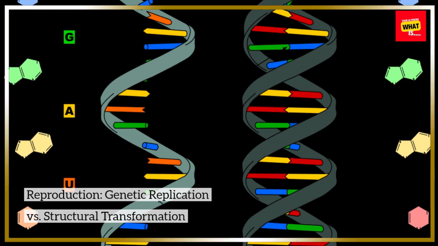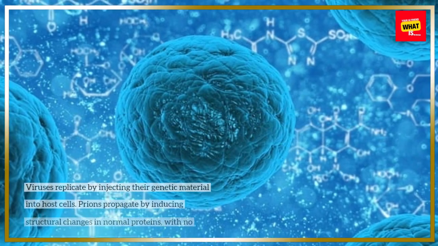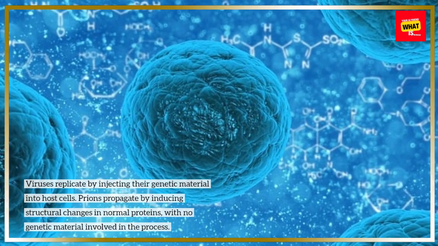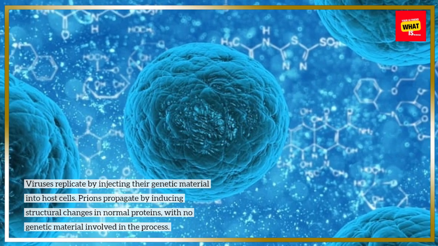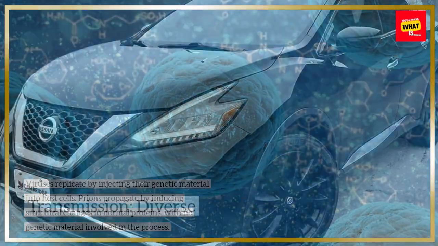Reproduction. Genetic replication versus structural transformation. Viruses replicate by injecting their genetic material into host cells. Prions propagate by inducing structural changes in normal proteins, with no genetic material involved in the process.